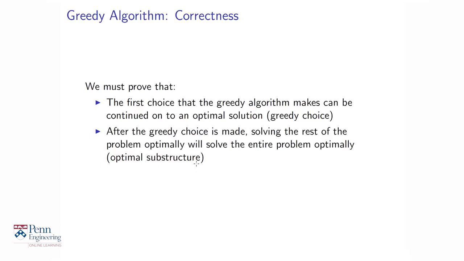So that's one thing. And then the other thing we have to prove is that after you make the greedy choice, you get a new subproblem. In this case, after you choose one event, you eliminate the conflicting events and you get a new subproblem that way. And you should solve the resulting subproblem also optimally. This is the optimal substructure property that's needed both for greedy algorithms and for dynamic programming, meaning within the optimal solution to the whole problem are buried optimal solutions to subproblems.